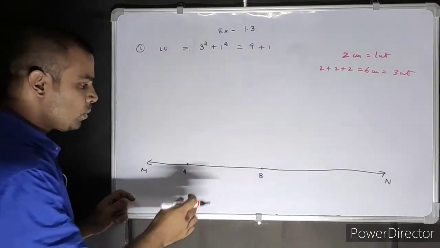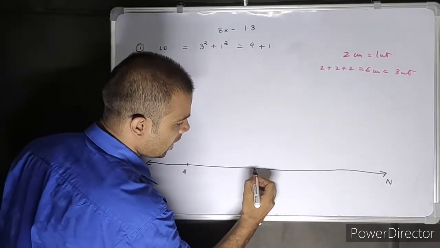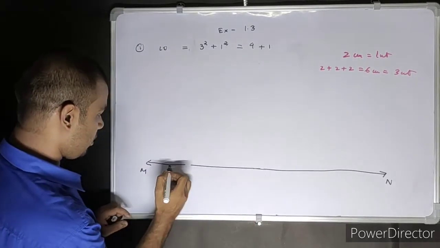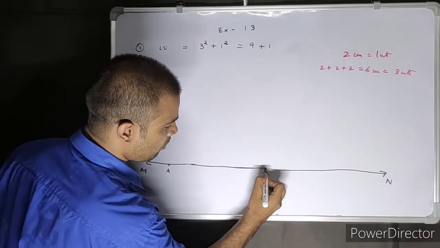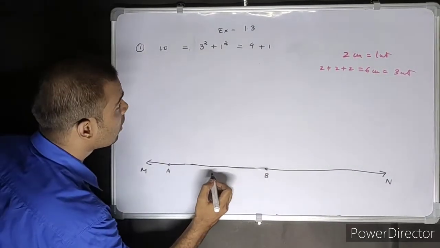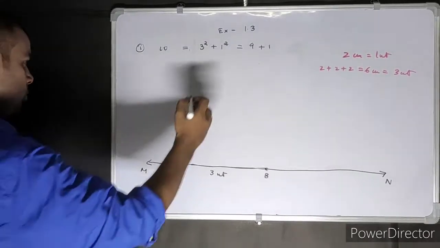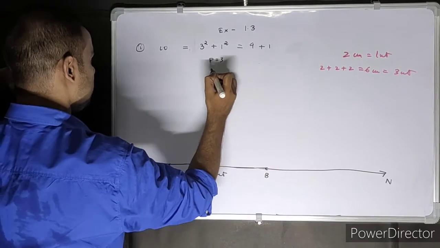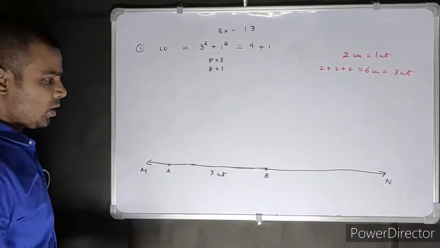But 3 times 2. Let's take 3 times. If I take 3 times 2, I'd probably have it here. This side is A, and probably have B here. That is how much? 3 unit, students. That's 3 unit. We are supposed to take B3 and B1, then only you get the hypotenuse.